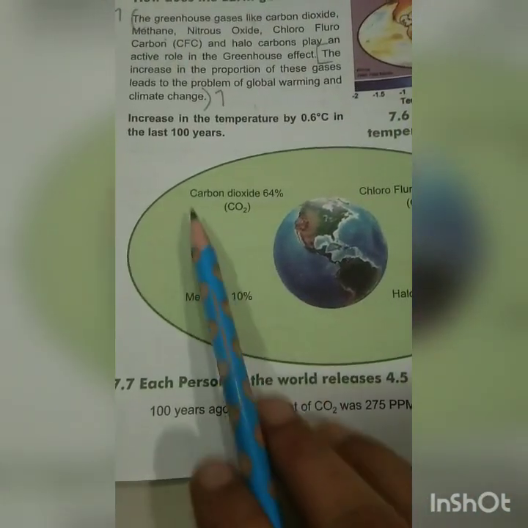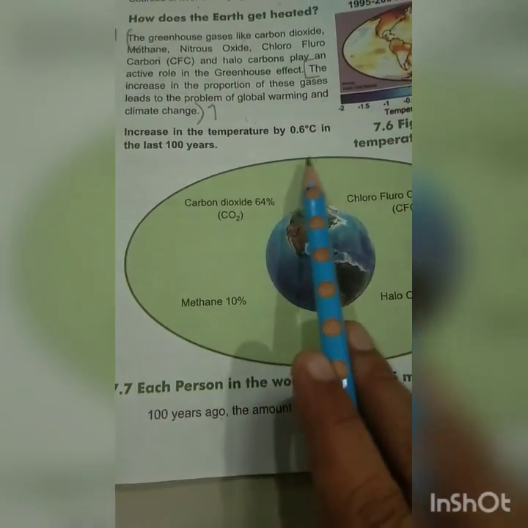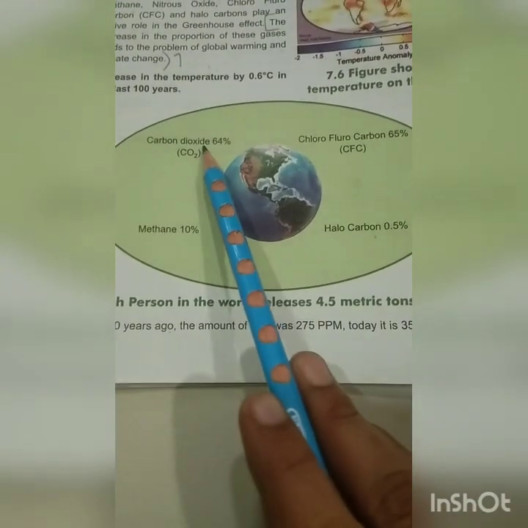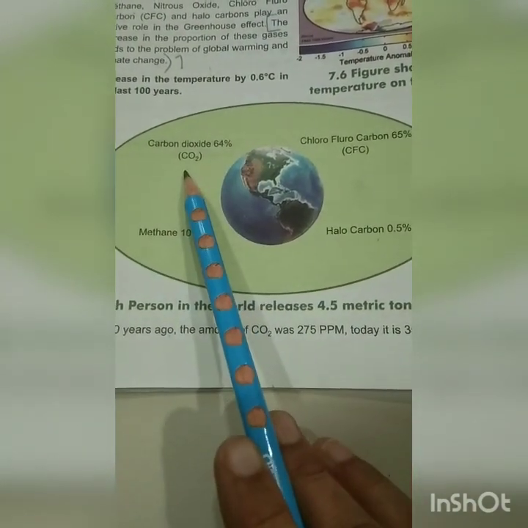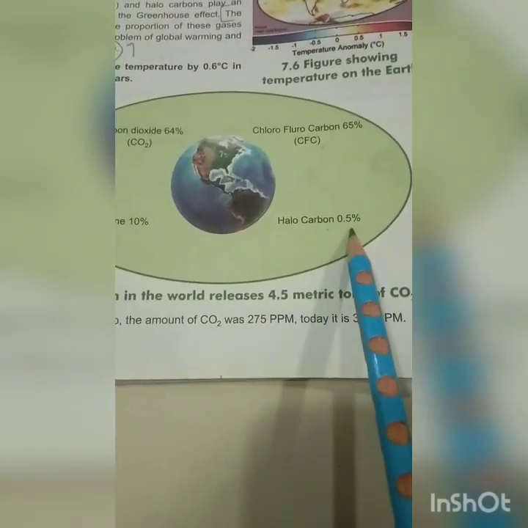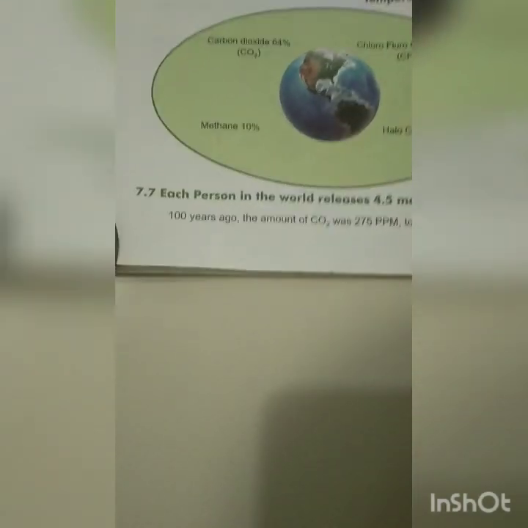Next, the temperature has increased by 0.6 degrees Celsius in the last 100 years. You can see the diagram given over here. Carbon dioxide was 64%, chlorofluorocarbon 65%, methane 10% and halocarbon 0.5% in the atmosphere.